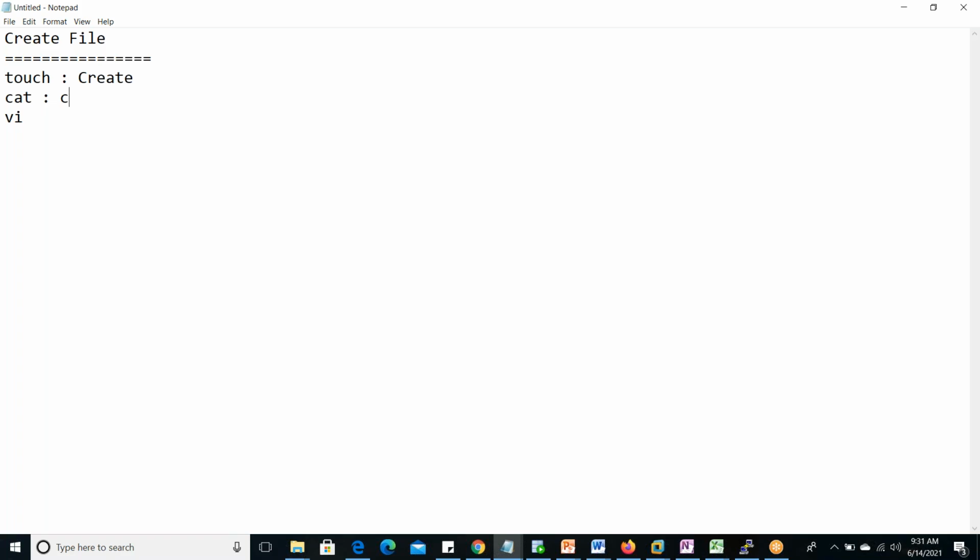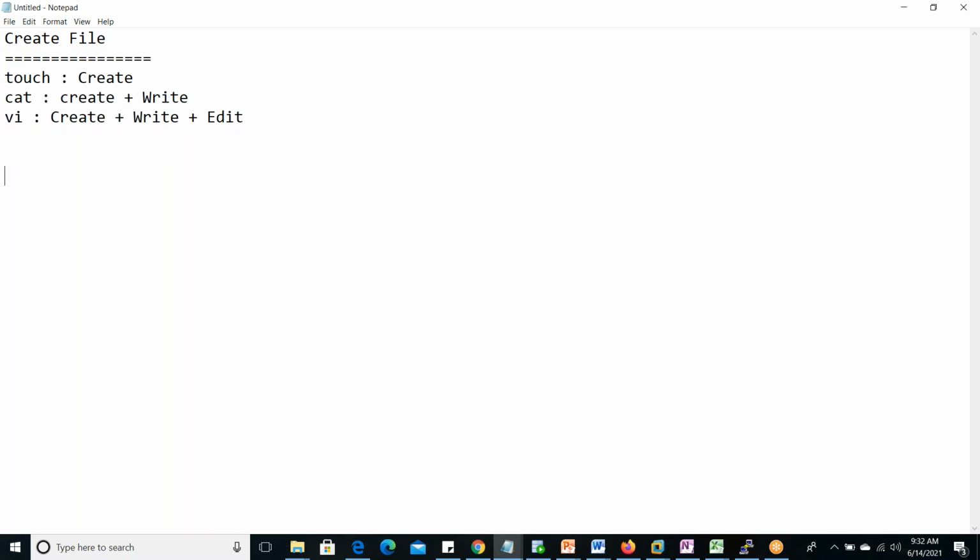Cat: create plus write. And vi: create plus write the contents plus edit the content also. Three things we can do. So now these two we can do. The vi editor is lengthy, around 1-2 hours it will take. So separately we'll do this vi editor.